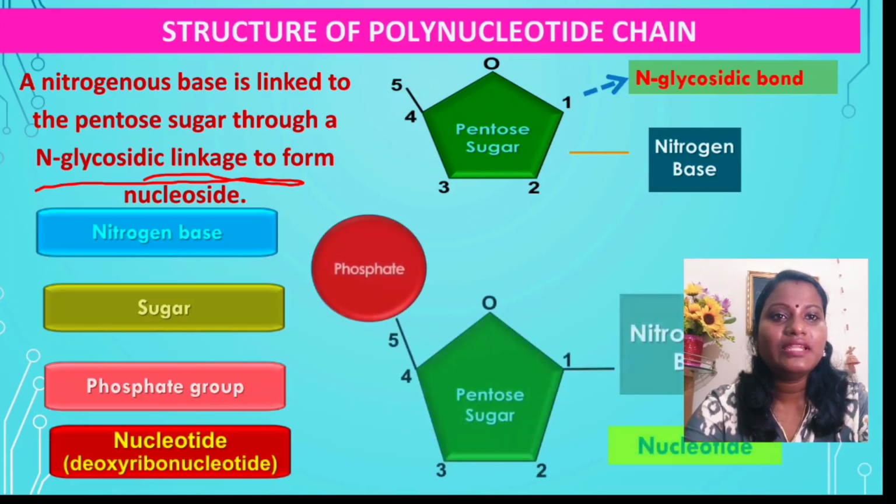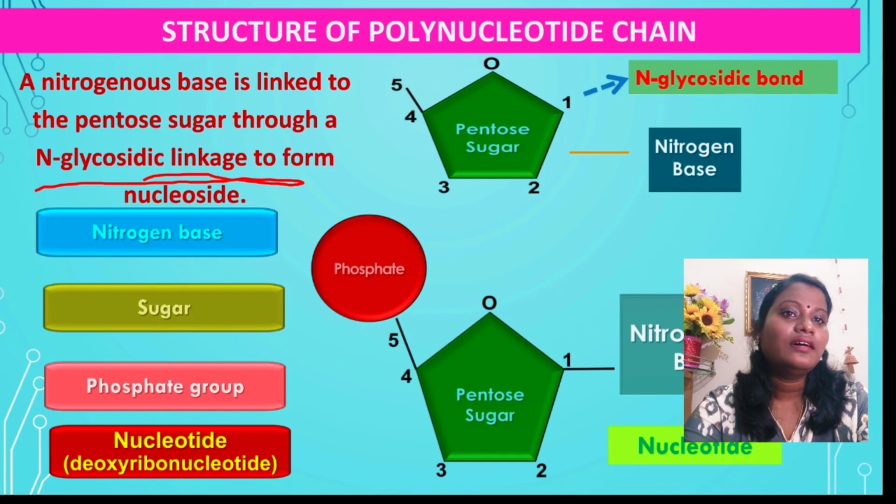In a similar way, here you can see this pentose sugar is combined with the phosphate group. As a result, you will be getting deoxyribonucleotide.